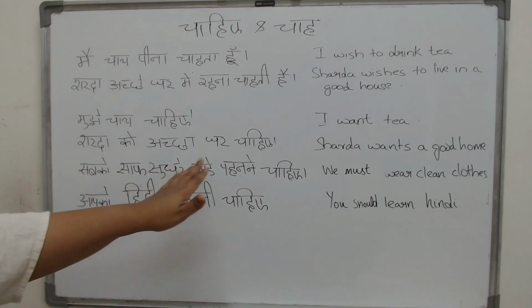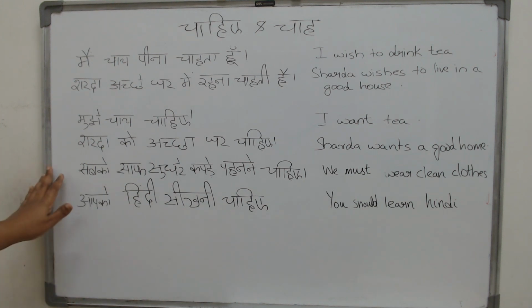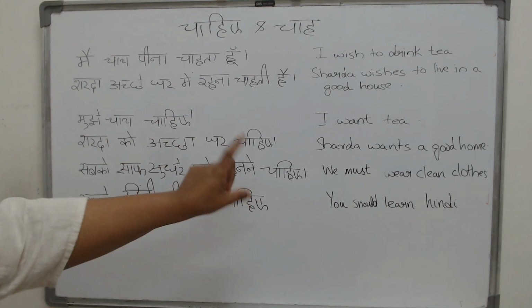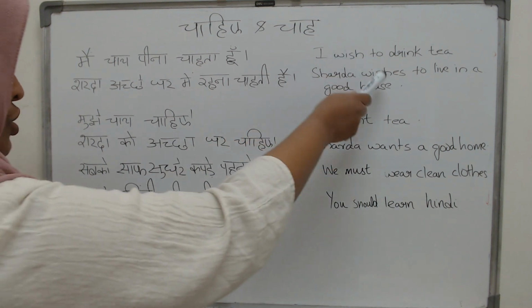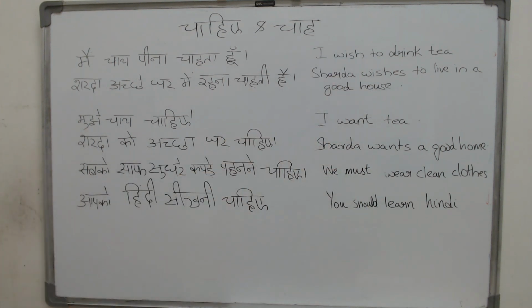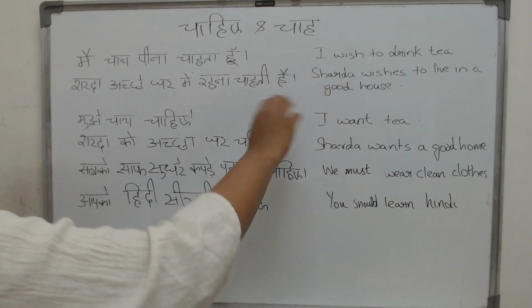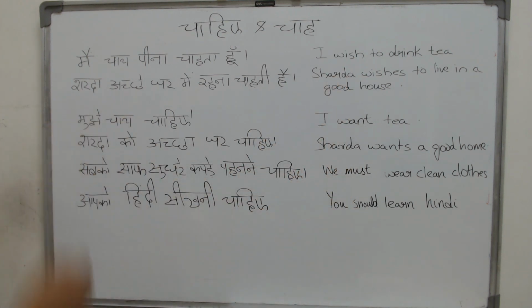सबको साफ सुथरे कपड़े पहनने चाहिए. We must all, we all. सब means everyone. Everyone must wear clean clothes. आपको हिंदी सीखनी चाहिए. You should learn Hindi. So with chahiye, when you have an action involved, what we actually mean is a must, a should. Then it is not a wish or want. It is not something very plain. What you have here is an obligation, an advice, a suggestion.